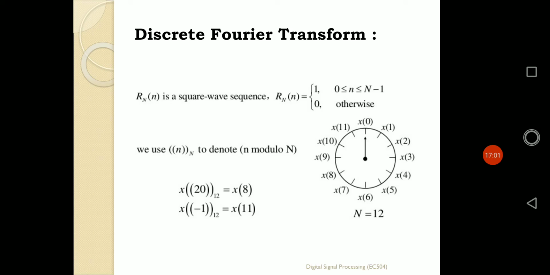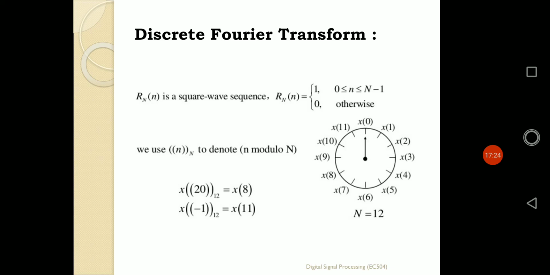That means if we want to find a sequence value x of 20, it has a period of 12. So x of 20 can be represented as x of 12 plus 8, and as 12 is the periodic value, we can represent that as x of 8 also. So x of 20 is defined by the same value as x of 8.